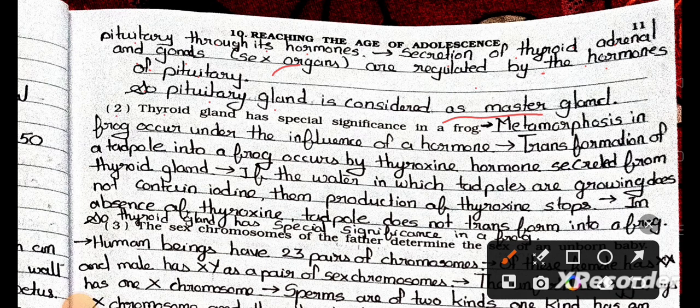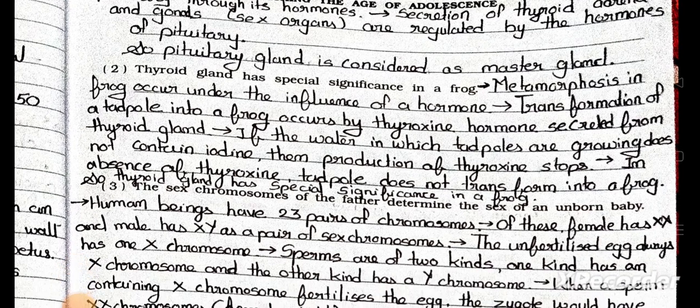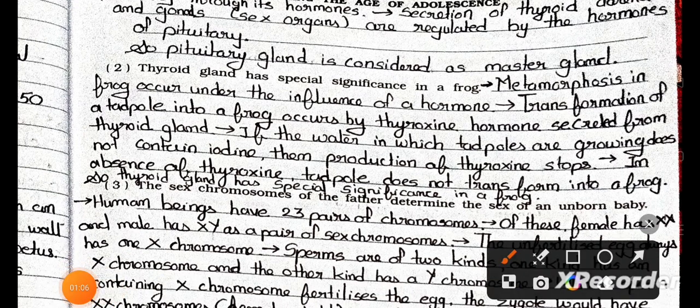Number 2. Thyroid gland has a special significance in a frog. Answer: metamorphosis in a frog occurs under the influence of a hormone. Transformation of a tadpole into a frog occurs by the thyroxine hormone secreted from the thyroid gland. If the water in which tadpoles are growing does not contain iodine, then production of thyroxine stops. In the absence of thyroxine, the tadpole does not transform into a frog. So the thyroid gland has special significance in a frog.